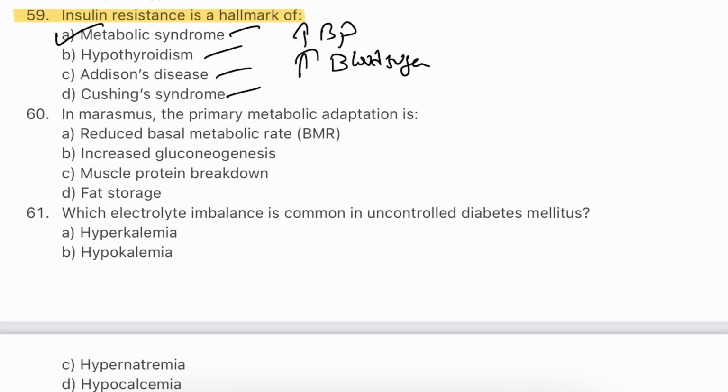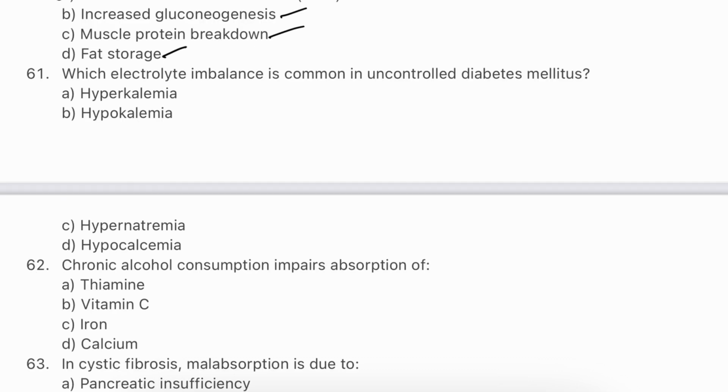Question number 60. In marasmus, the primary metabolic adaptation is: reduced basal metabolic rate (BMR), increased gluconeogenesis, muscle protein breakdown, or fat storage. The answer will be A, reduced basal metabolic rate (BMR). In marasmus, a form of severe malnutrition, the body conserves energy by lowering the basal metabolic rate. This adaptation helps the body survive prolonged periods of inadequate calorie intake, although it also results in significant weight loss and muscle wasting.